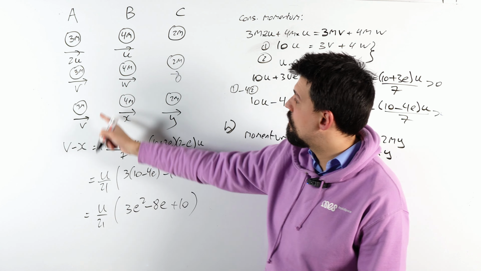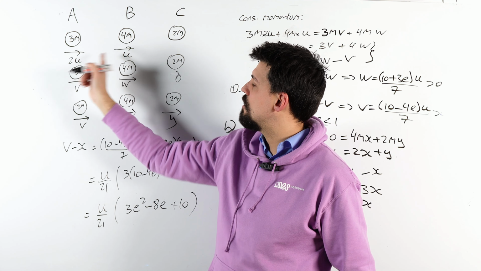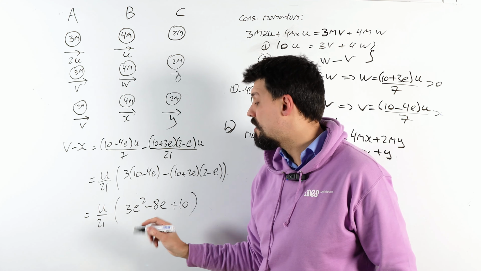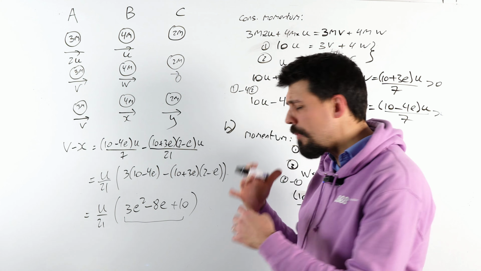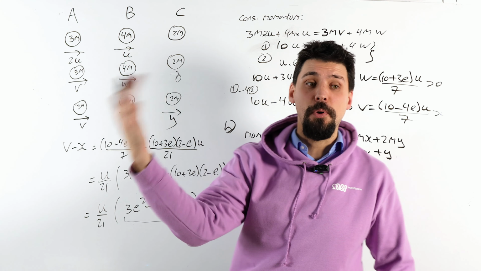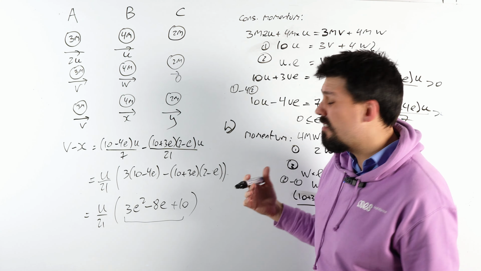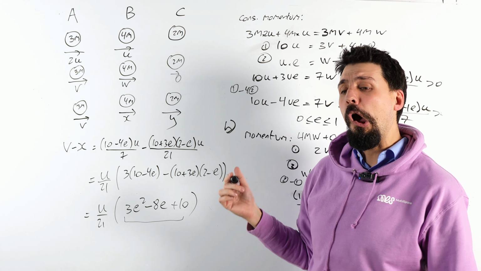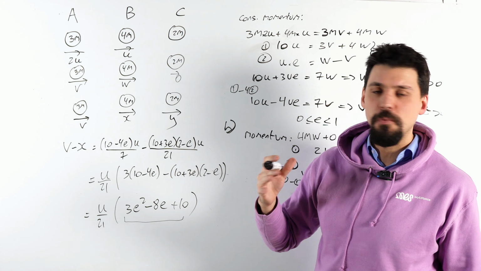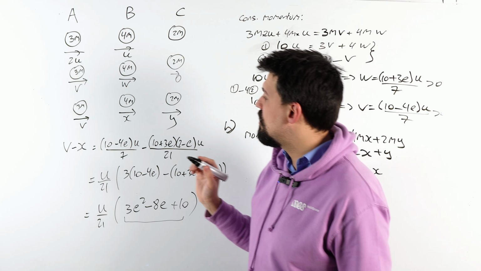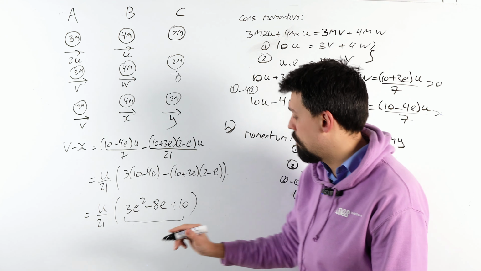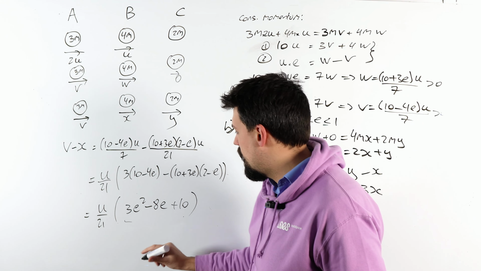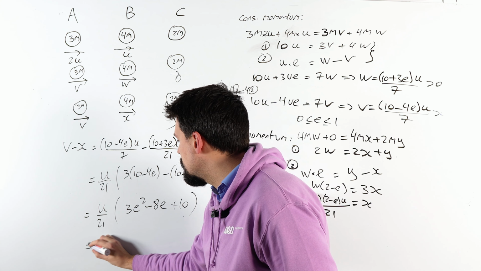Well, u is positive. Just from all of this, we've taken u as positive, we're going to the right. 21 is positive, so the thing I'm interested in is that bad boy. How can we show that a quadratic is always positive or always negative? Complete the square? No! Yeah, I know, no one enjoys it. No one wants to complete the square. Something you learn at GCSE, and yet, all the way through, I think even university professors don't want to complete the square.